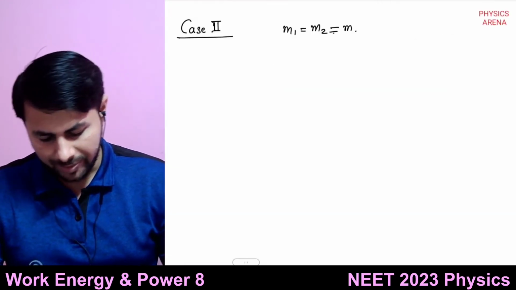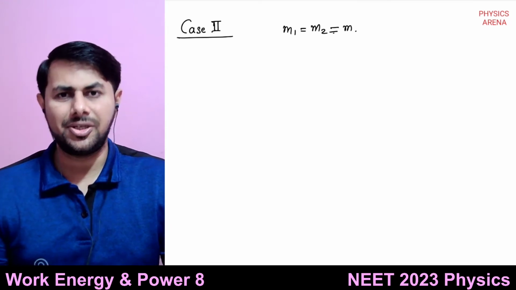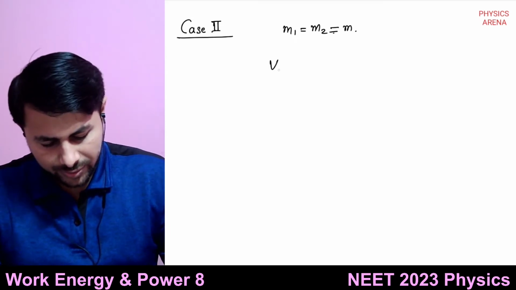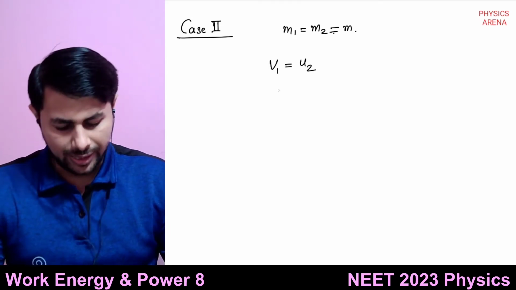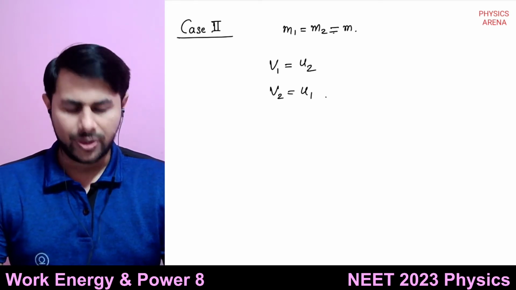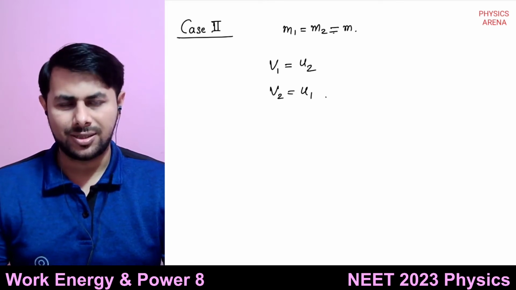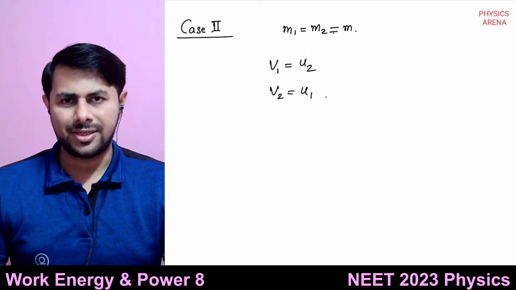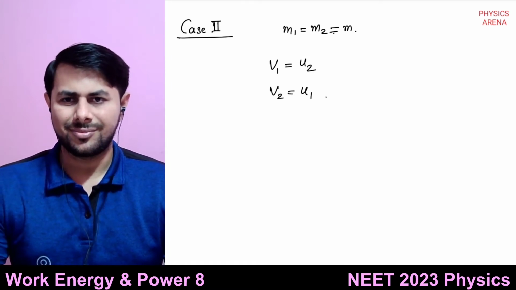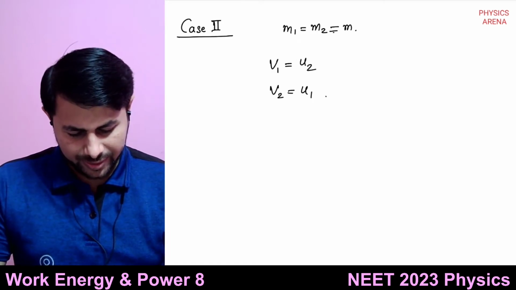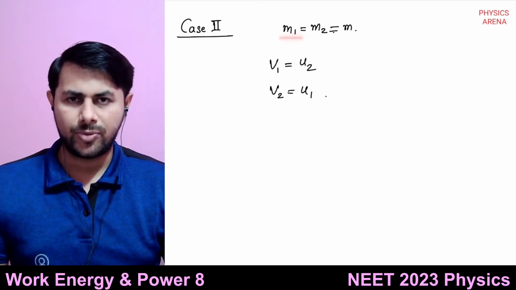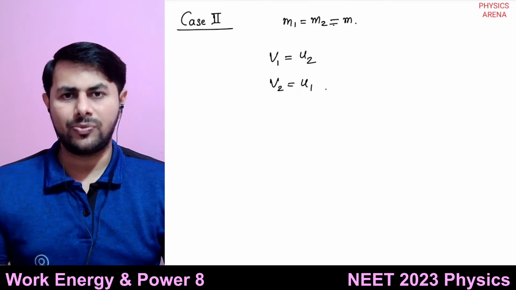So that means there is exchange of velocities. So v1 is equal to u2 and v2 is equal to u1. If masses of two colliding bodies are equal, then there is exchange of velocities in case of the perfectly elastic collision. All right, so see, what did I say? If masses of two bodies are equal, then there is exchange of velocities.